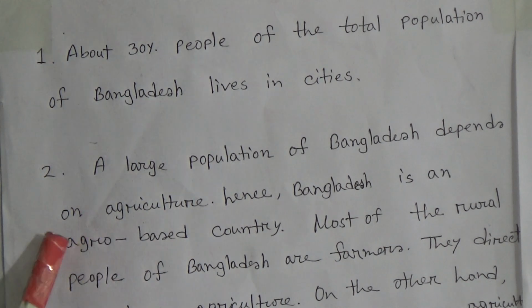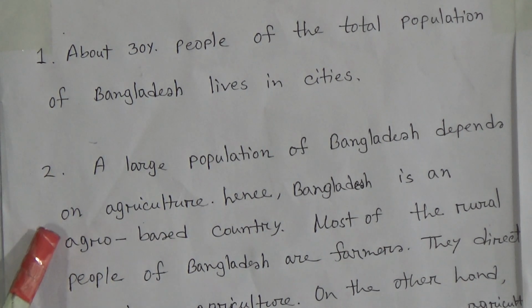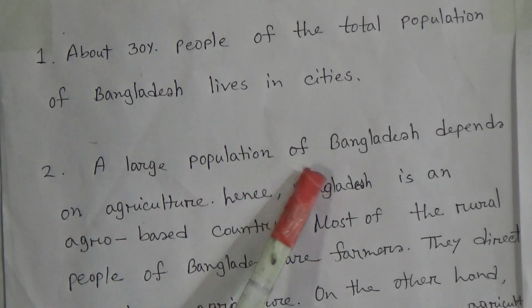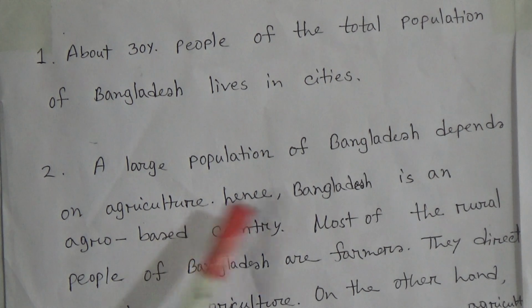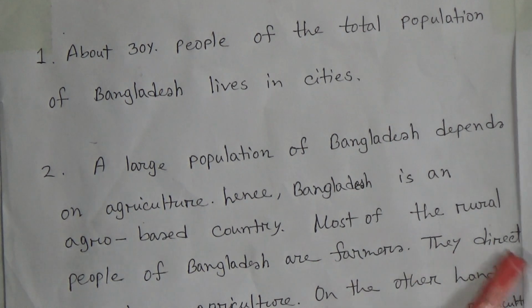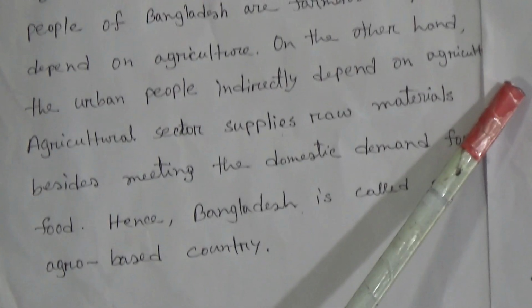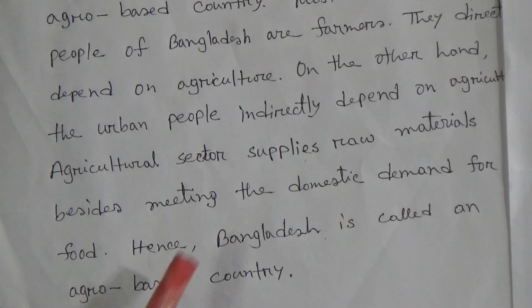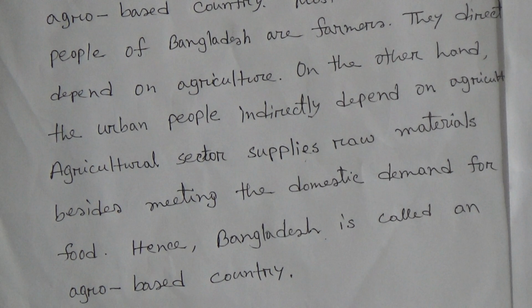Now the second question is: why is Bangladesh called an agricultural country? You can write the answer this way: A large population of Bangladesh depends on agriculture. Hence, Bangladesh is an agro-based country. Most of the rural people of Bangladesh are farmers. They directly depend on agriculture. On the other hand, the urban people indirectly depend on agriculture. The agricultural sector supplies raw materials besides meeting the domestic demand for food. Hence, Bangladesh is called an agro-based country. So, from this answer we have learned why Bangladesh is called an agricultural country.